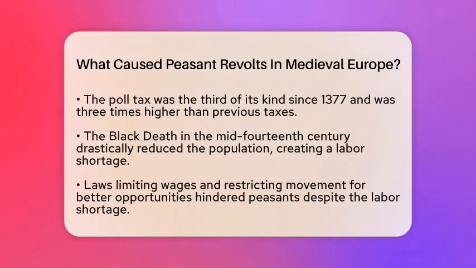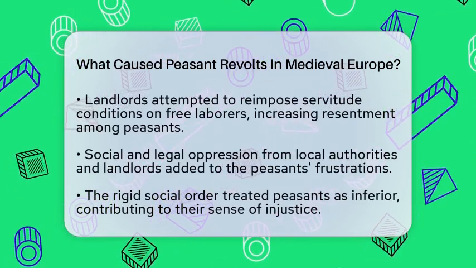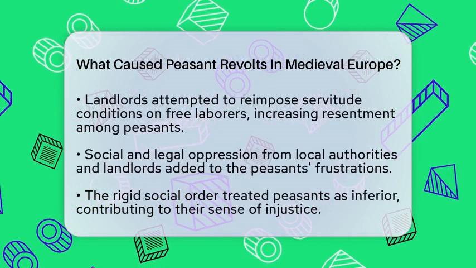Another factor was the devastating impact of the Black Death. This plague struck Europe in the mid-14th century, drastically reducing the population. While this created a labor shortage, which could have improved peasants' bargaining power, it did not. Laws were enacted to limit wages and restrict peasants from moving freely to seek better opportunities. Landlords attempted to reimpose conditions of servitude on free laborers, which only fueled resentment.